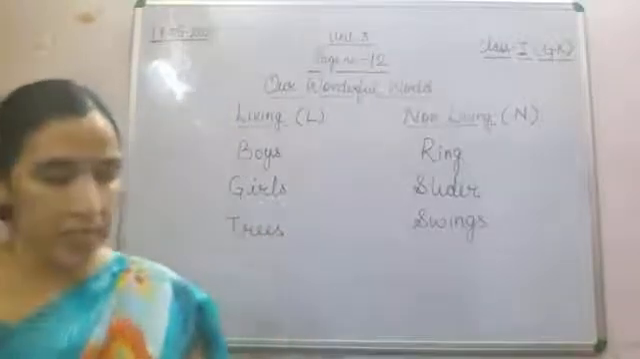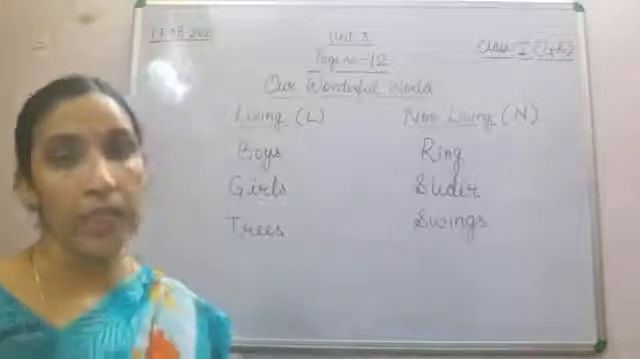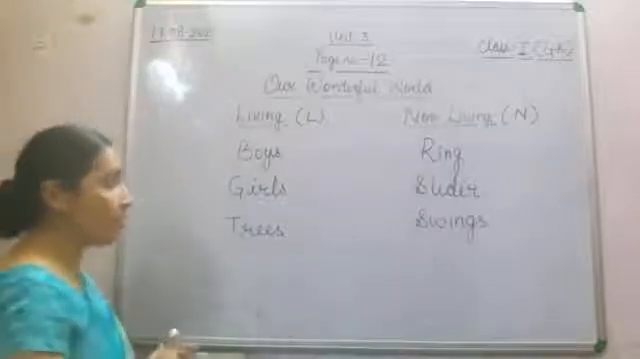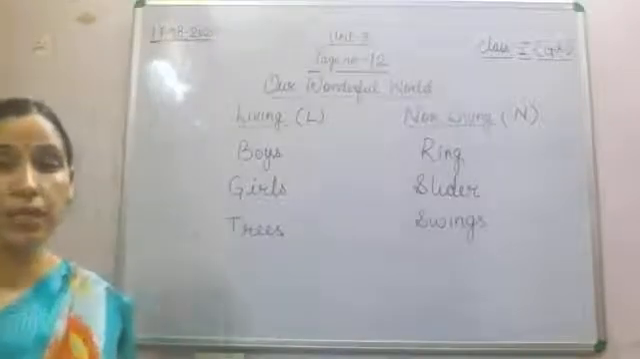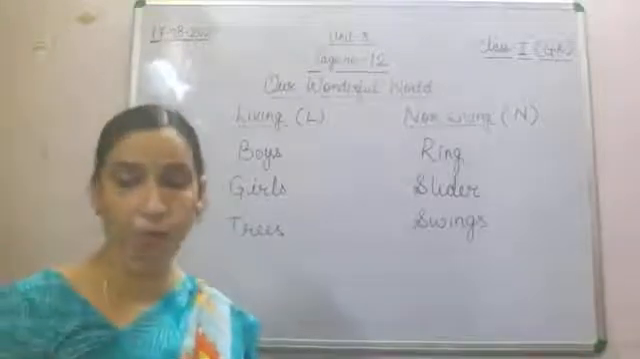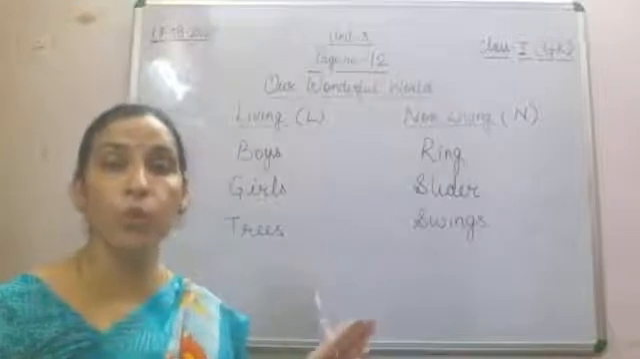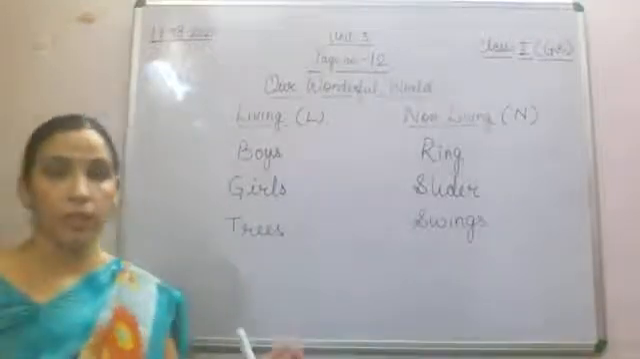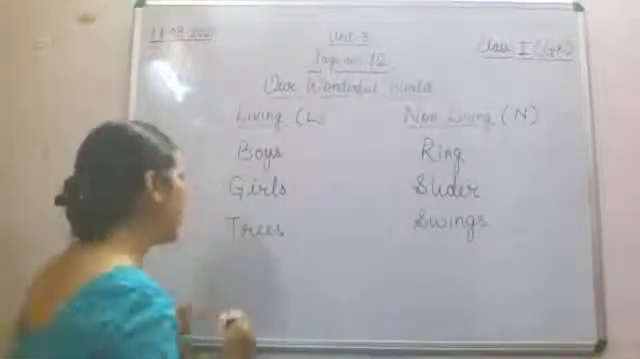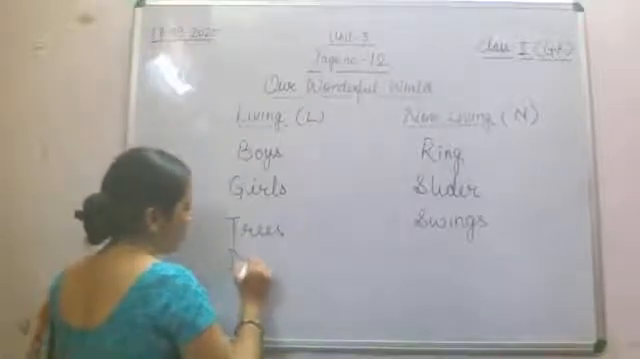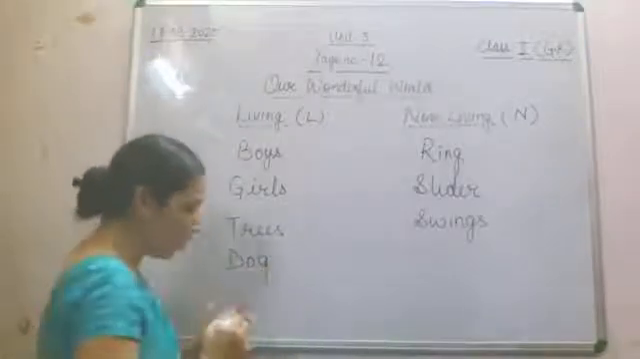Now the next is dog. Dog is also there. Now as I told you just now, animals are also coming in the category of living things because animals also grow and become older. So they'll come in the category of living things. So we'll write here dog also.